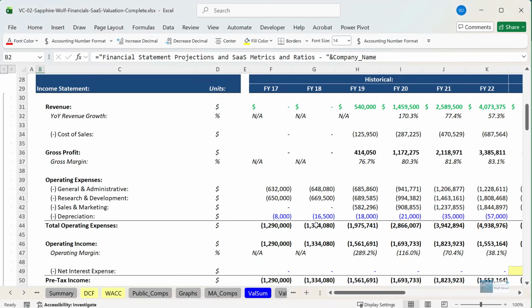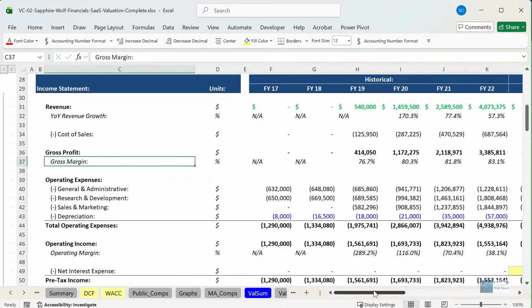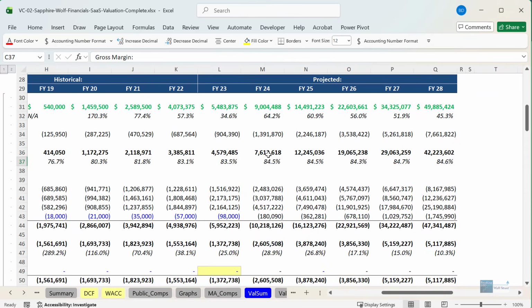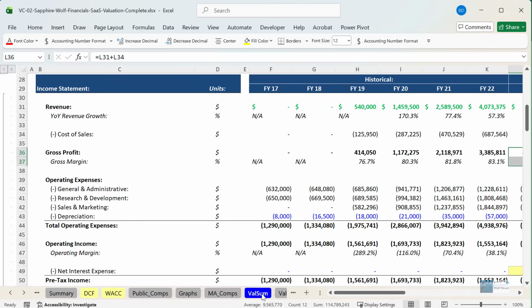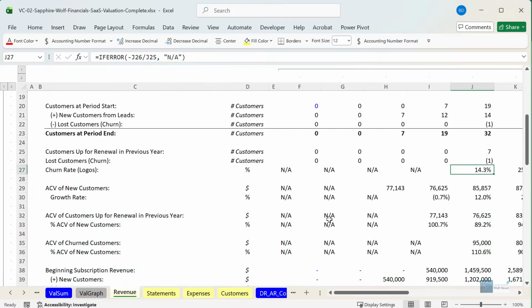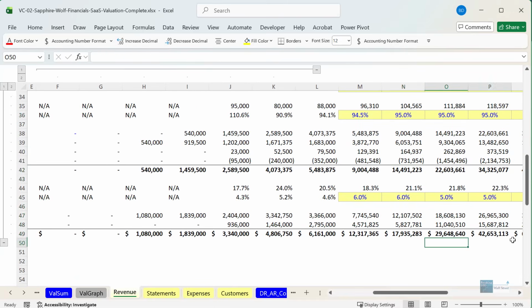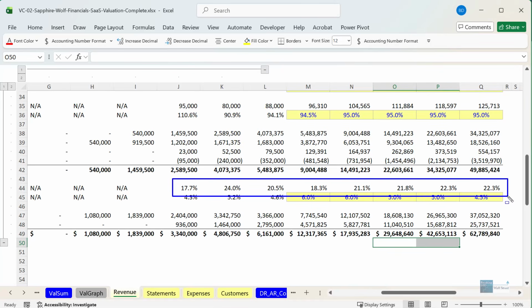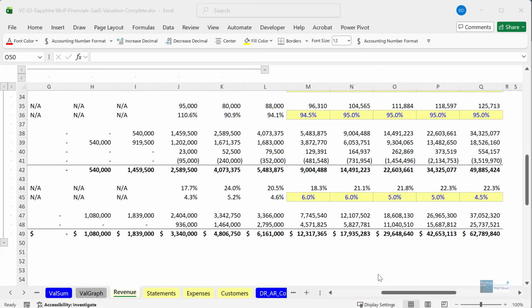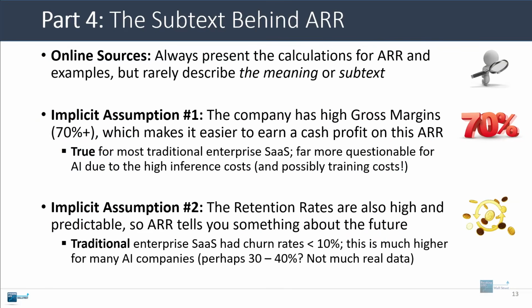And you can see this if you look at any traditional enterprise SaaS company's numbers. You will see gross margins in the 70 to 80% or even 80 to 90% range. This particular company, a cybersecurity company, actually had a somewhat higher churn rate. If you go through and look at their numbers, I'm showing you on screen right now, it was more like between about 10 to 20%, sometimes 20% in certain periods. But even that is actually lower than what a lot of AI startups experience.